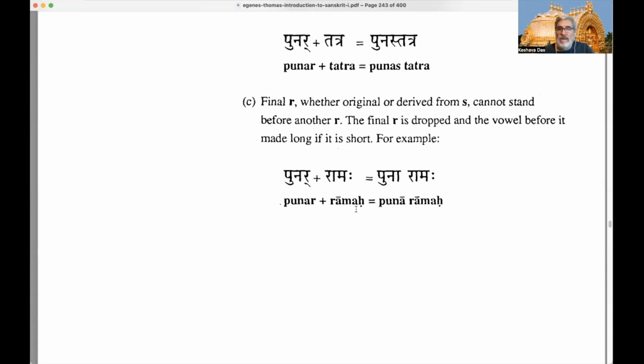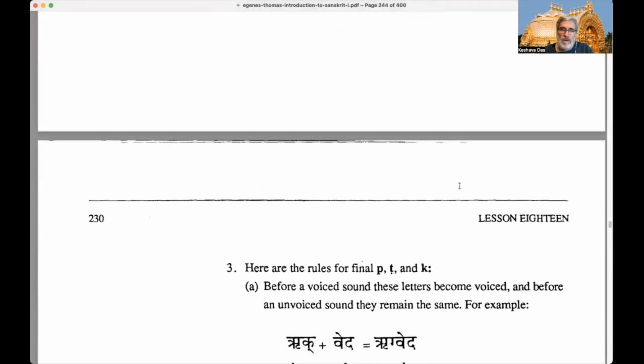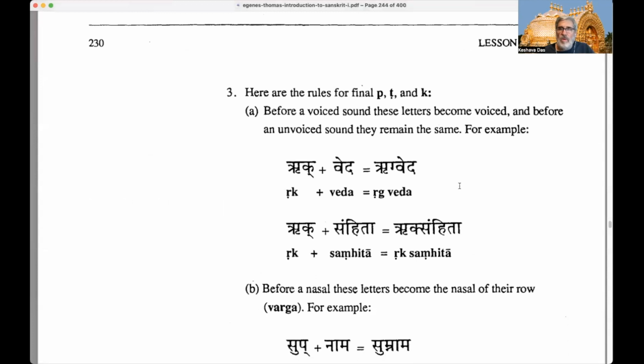So punar ramaha becomes punaramaha, right? So what happened? We dropped the first R and we made the short A in punar long. So we have punaramaha. All right. So that's all for final repa, final R.